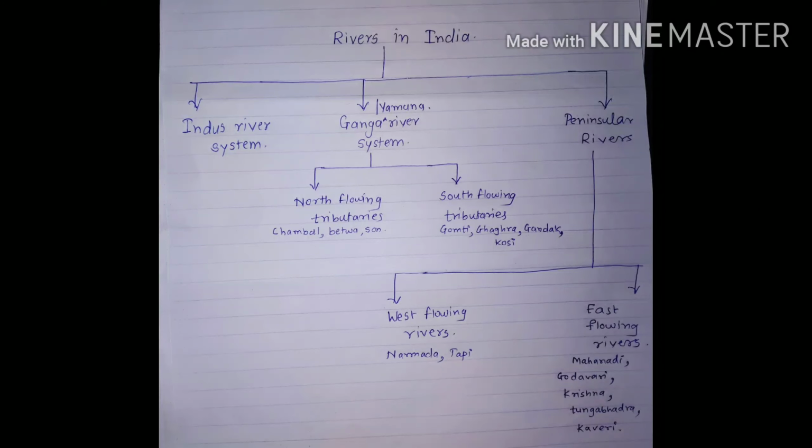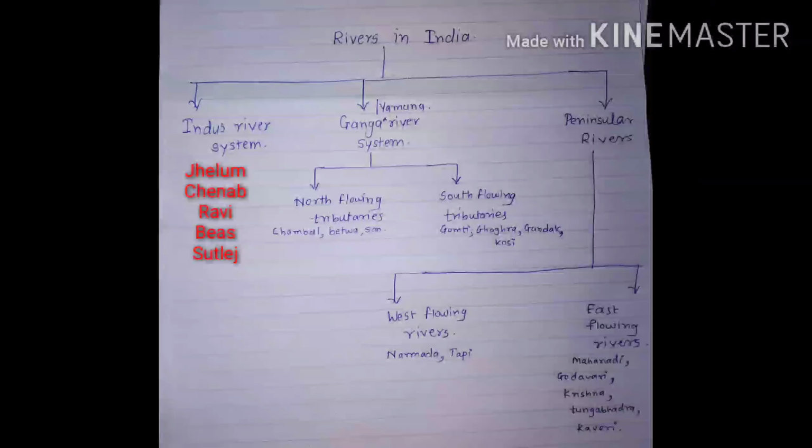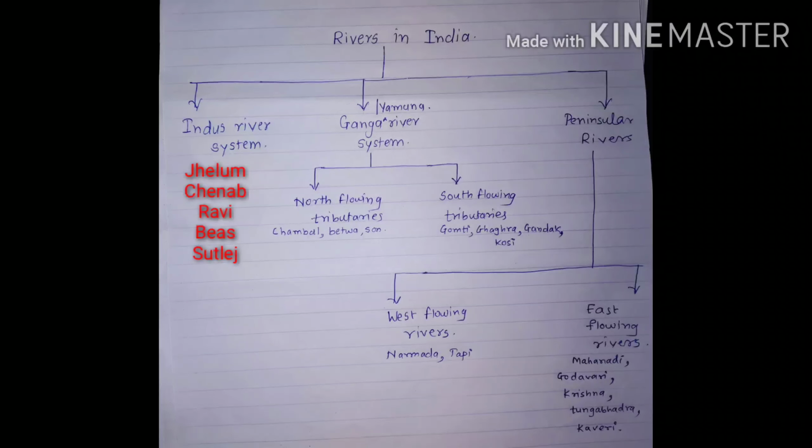This system includes following rivers. The main important river is Indus and its tributaries are Jhelum, Chenab, Ravi, Satluj and Bias. These are the tributaries of river Indus. So this constitutes Indus River system.